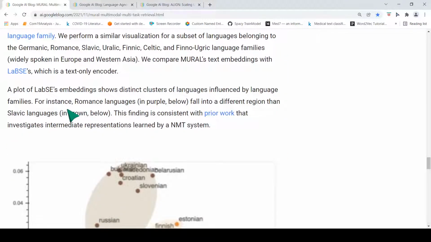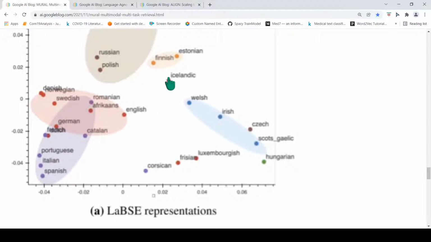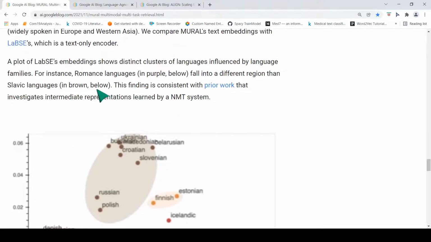What it shows is that Romance languages in purple fall into a different region than, say, Slavic languages, shown in brown over here.